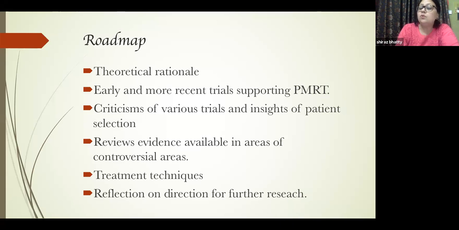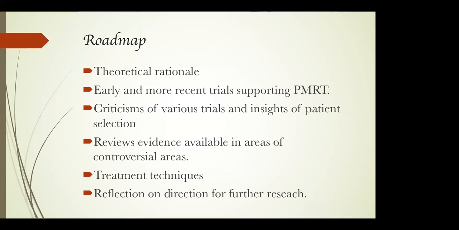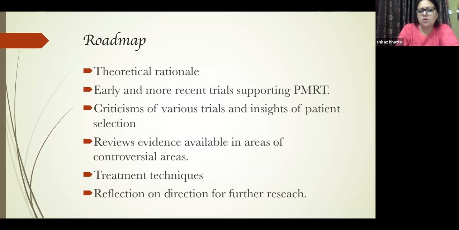For example, node negative disease, and nodes which are 1 to 3 in number, because till lately we had enough data to support PMRT only for more than 4 nodes. Other controversial areas are a large bulky lump which is node negative, and treatment of the reconstructive breast. These are the controversial areas in which we'll be reviewing evidence, and then breast treatment technique, and then reflection on directions for future research.